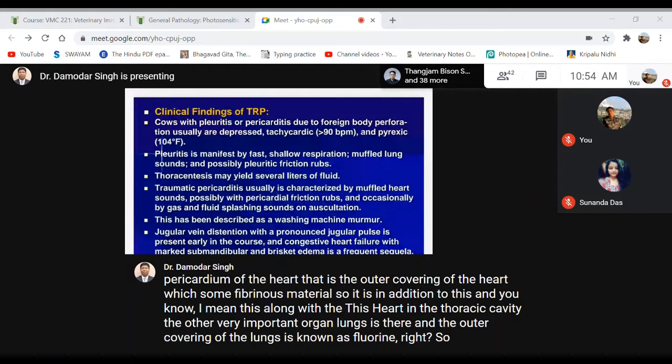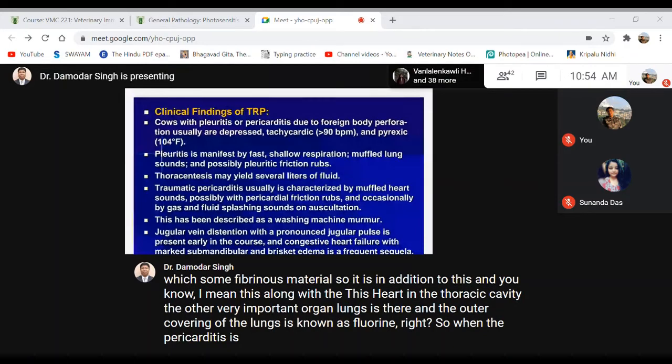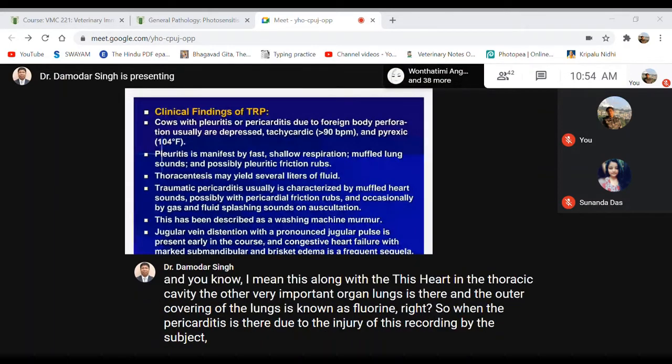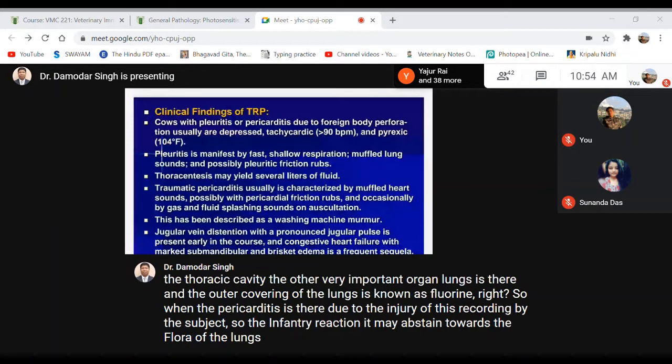So when pericarditis is there due to injury of the pericardium by a sharp object, the inflammatory reaction may extend towards the pleura of the lungs, leading to pleuritis. So this is very important.